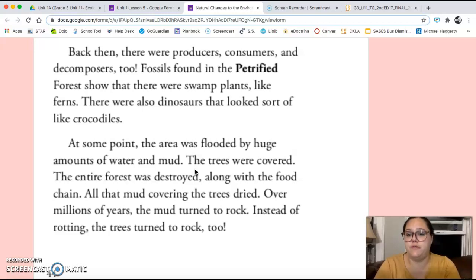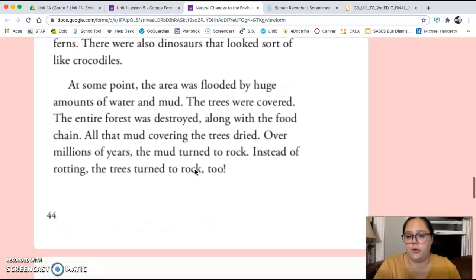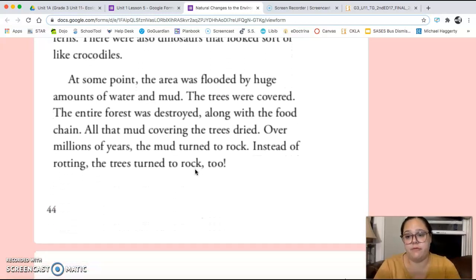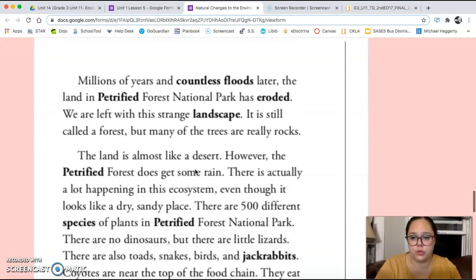Fossils found in the Petrified Forest showed that there were swamp plants, like ferns. There were also dinosaurs that looked sort of like crocodiles. At some point, the area was flooded by huge amounts of water and mud. The trees were covered. The entire forest was destroyed along with the food chain. All that mud covering the trees dried. Over millions of years, the mud turned to rock. Instead of rotting, the trees turned to rock too.